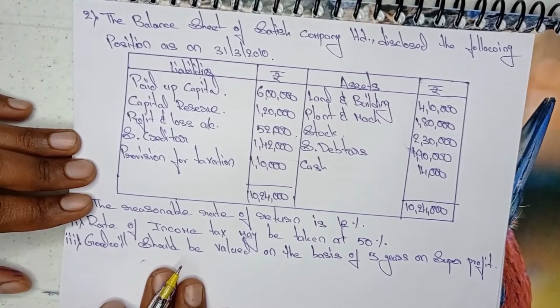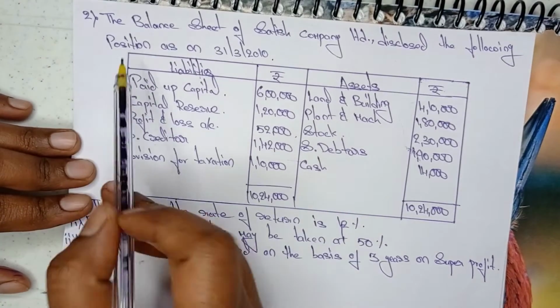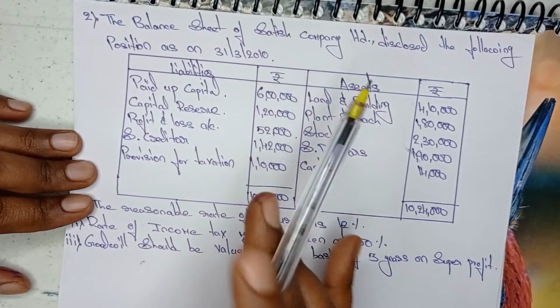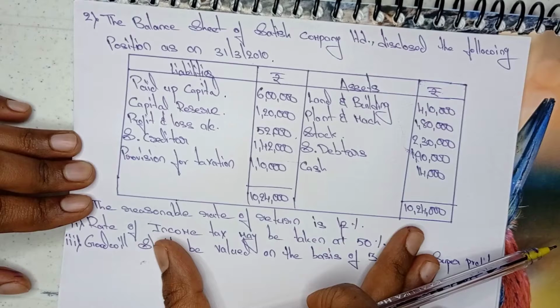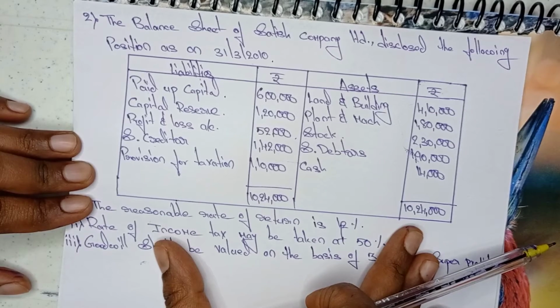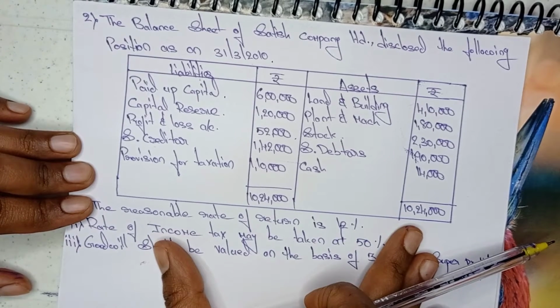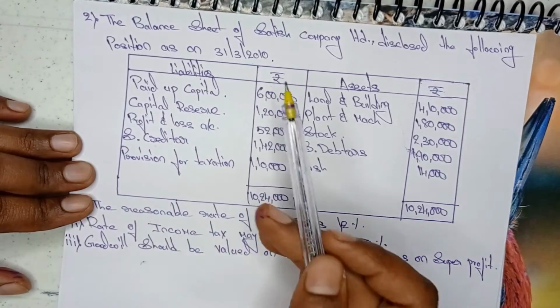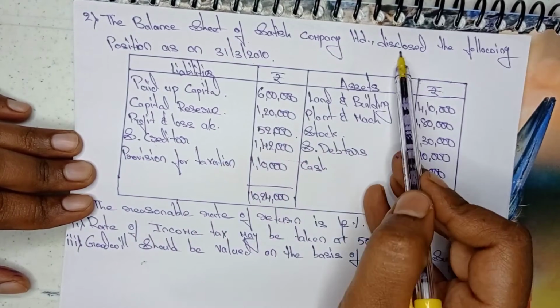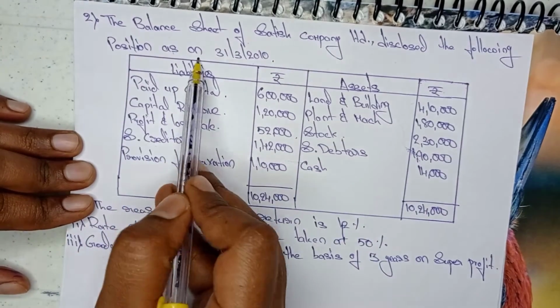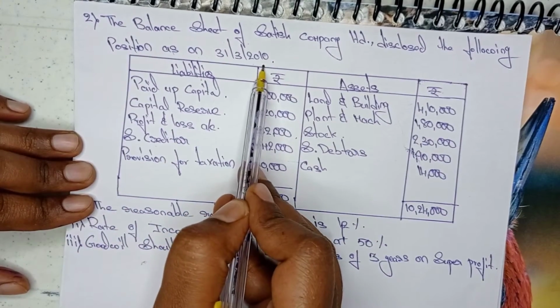So now I'm going to explain the second problem from valuation of goodwill, which is very important, and such types of methods and concepts they are definitely going to ask in your semester exam. So, the balance sheet of Satish Company Limited disclosed the following position as on 31st March 2010.